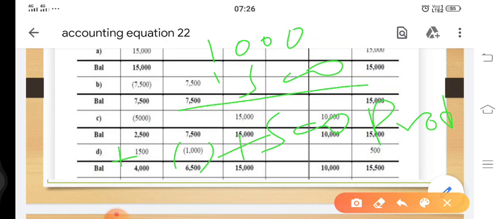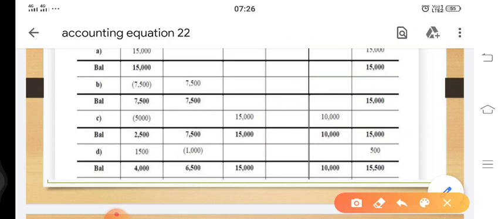So let's check here. 1,500 added to cash, 1,000 subtracted from securities, and 500 got added to the capital because it's a profit. Profit increases the businessman's fund, and that is why it has to be added back. Now let's check our new equation. And our new equation is